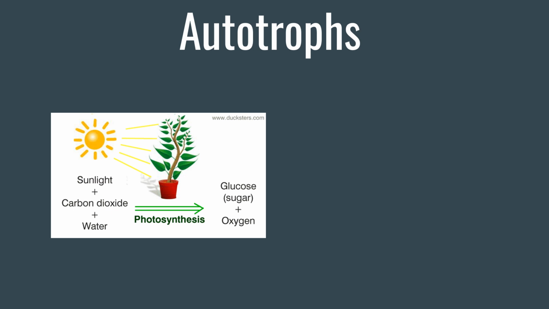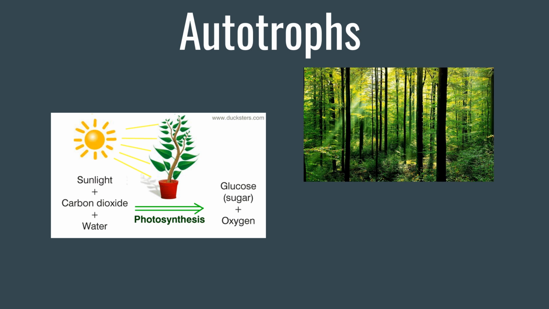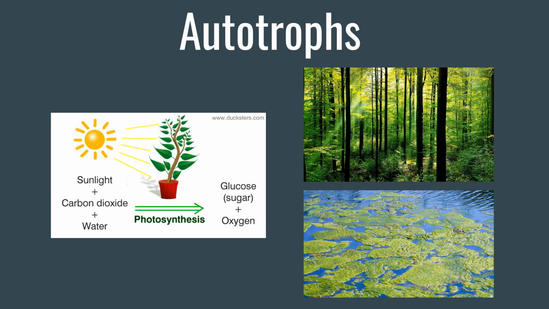Autotrophs are also known as producers. These are organisms that produce their own food through the process of photosynthesis. Recall that energy from the sun, carbon dioxide gas, and water are used to produce sugar molecules and oxygen gas. On land, autotrophs mostly consist of plants. In water ecosystems, autotrophs consist of algae and bacteria.